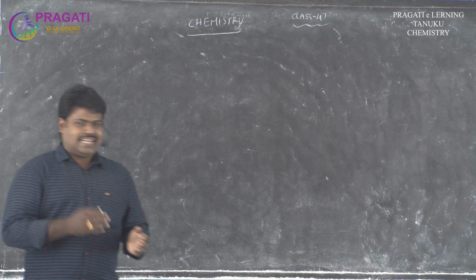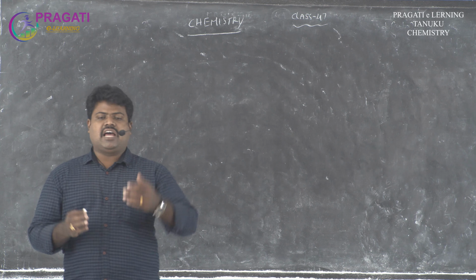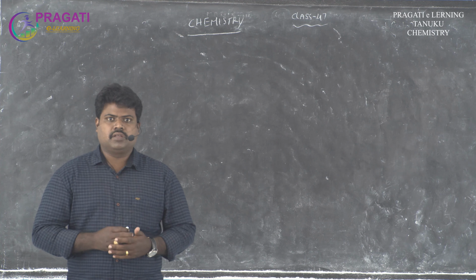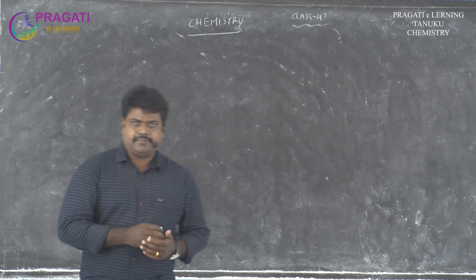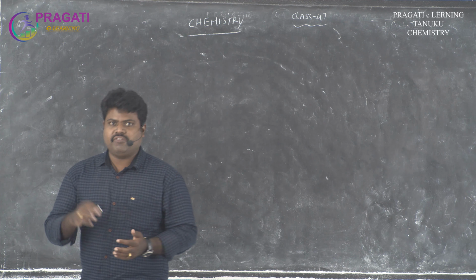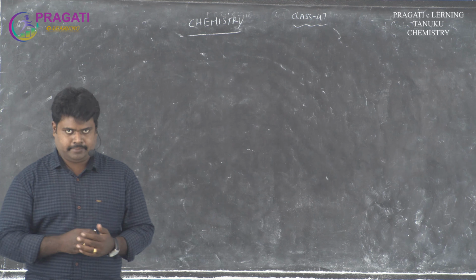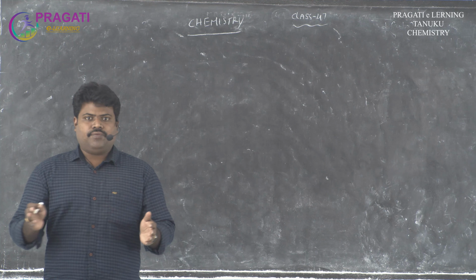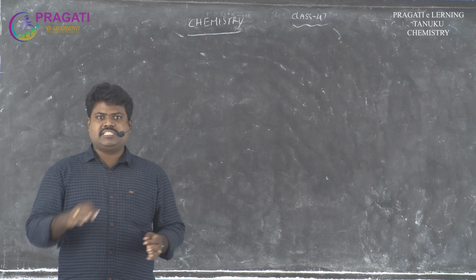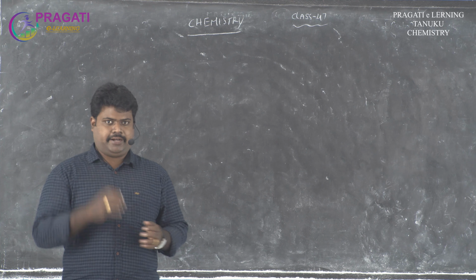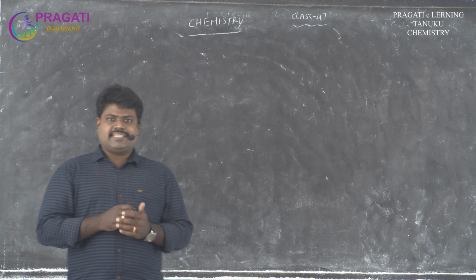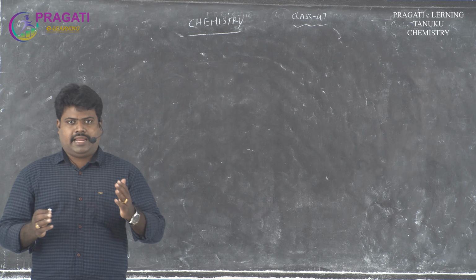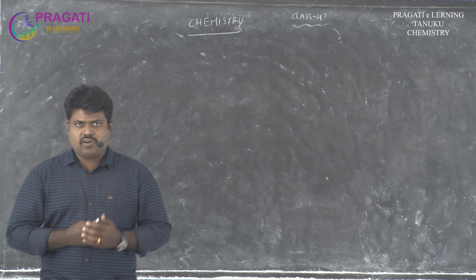In yesterday's class we discussed a graph. In that graph, for an ideal gas the compressibility factor Z equals 1, that means PV by RT is equal to 1. So in the graph, a parallel line in the middle is obtained for ideal gases, but for real gases a curve above the line or below the line is formed.